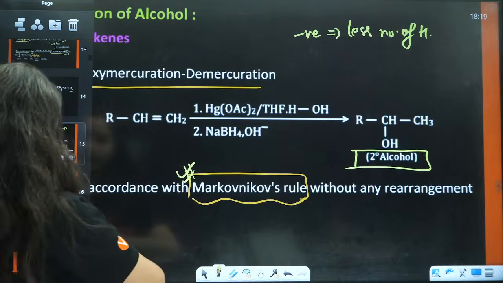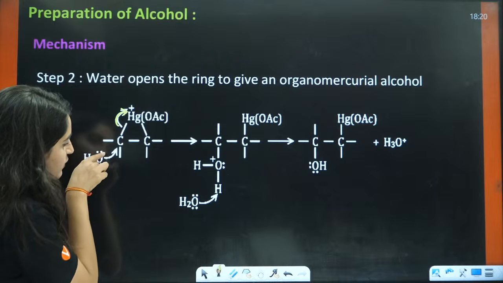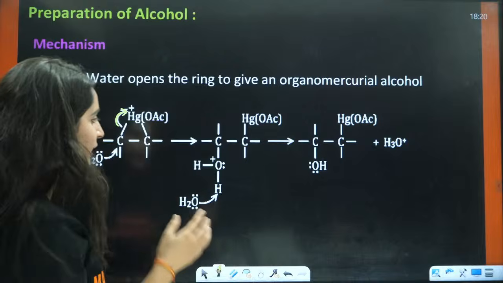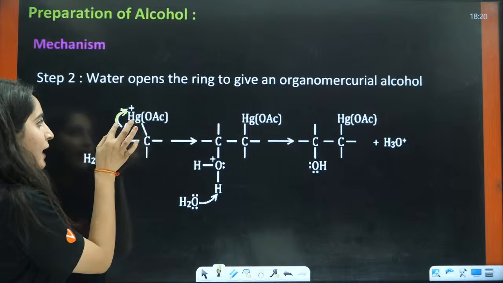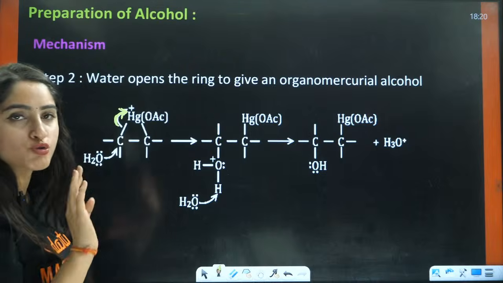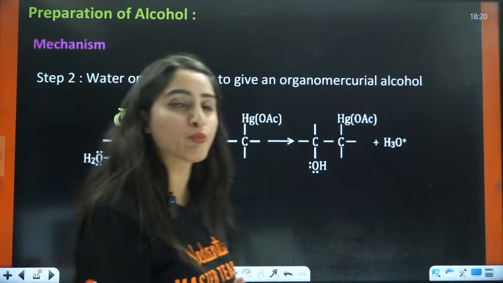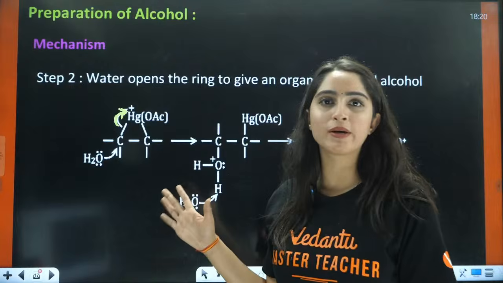We have water here. So in the second step, the lone pair of this water is going to attack here. This is how OH will be added. So here the water will attack over here and the electrons are going to move here. There is no formation of carbocation in this case as well. As you have seen in hydroboration also, there was no formation of carbocation. Here also there will be no formation of carbocation.